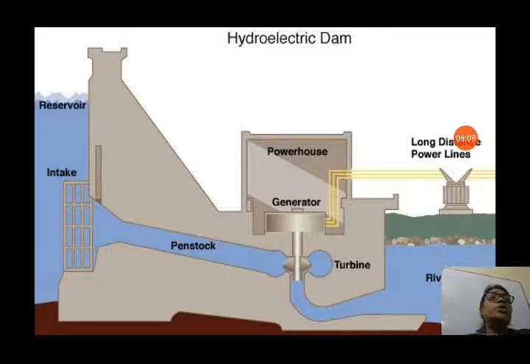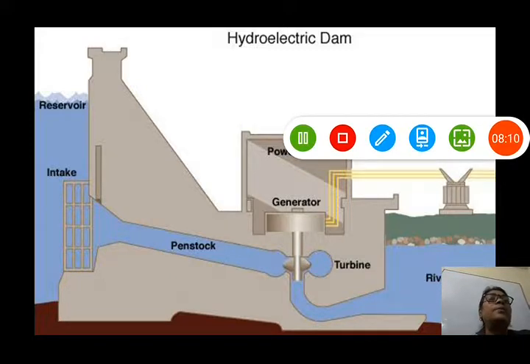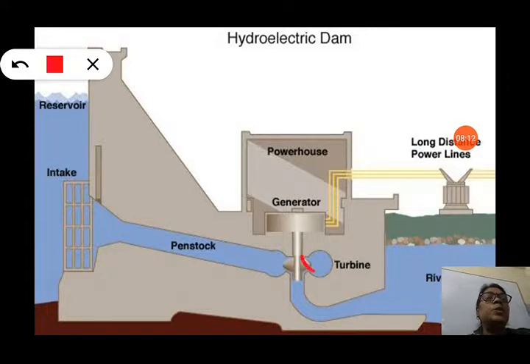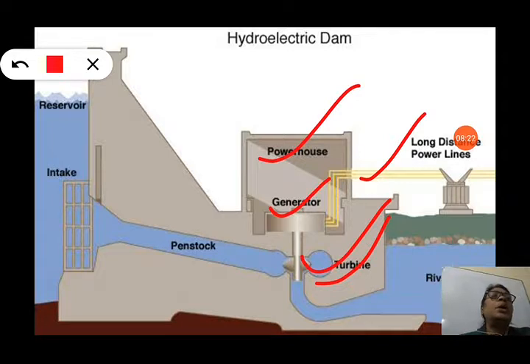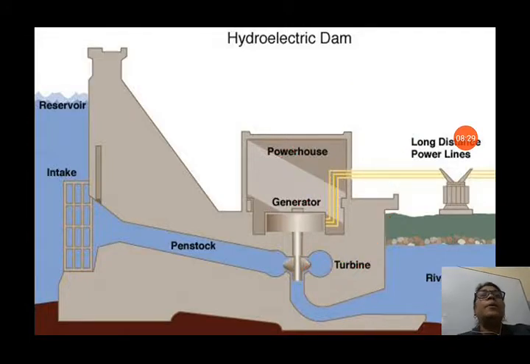You can see in this picture, you can run the turbine, and after this turbine is run by the kinetic energy of the water, the generator is connected. After that, from the generator long distance power lines are there, and the powerhouse is also there in which the hydroelectric electricity is produced.